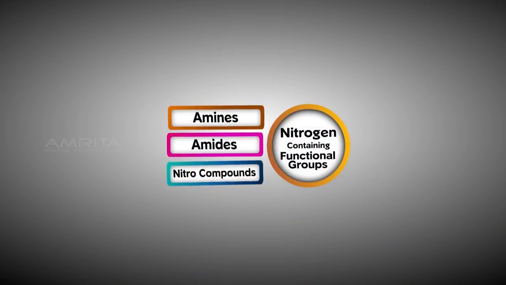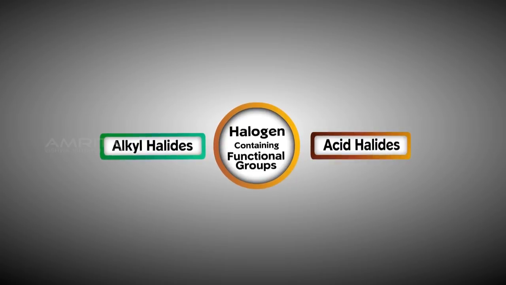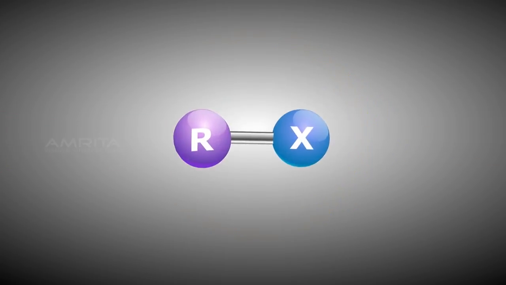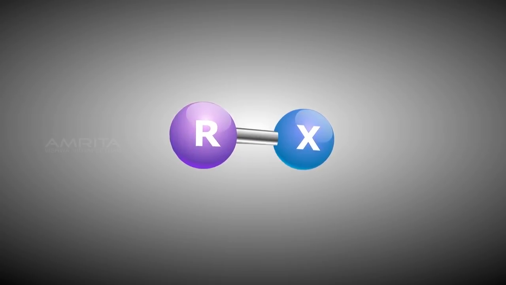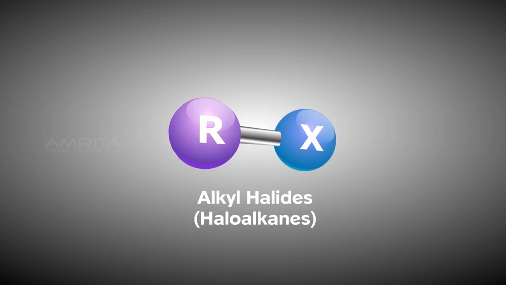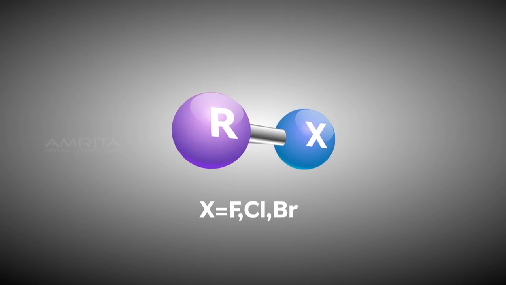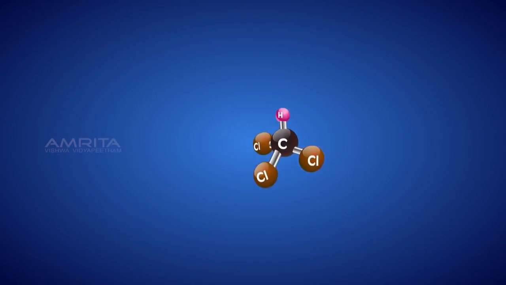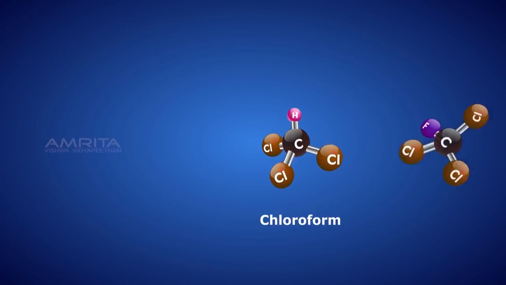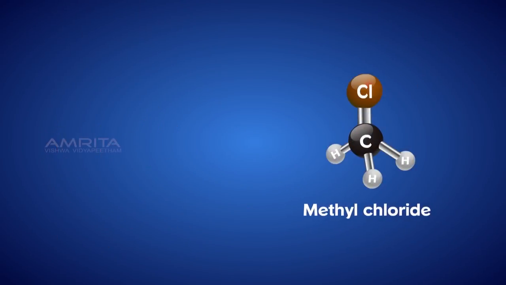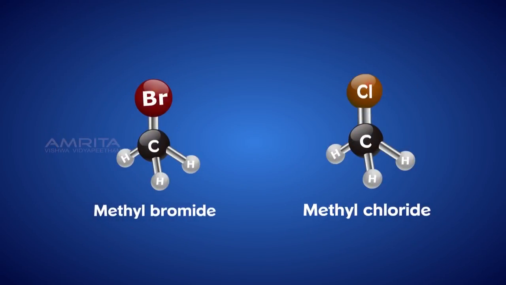We will now learn about another family, the halogen group. Alkyl halides. These are organic compounds containing the halogen functional group and are called alkyl halides or haloalkanes. Halogens may be fluorine, chlorine, bromine, or iodine. Some common substances like chloroform, chlorofluorocarbons, and DDT belong to this family. Other examples are methyl chloride and methyl bromides.